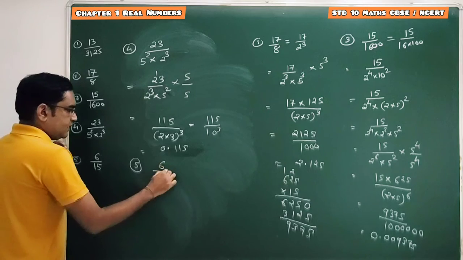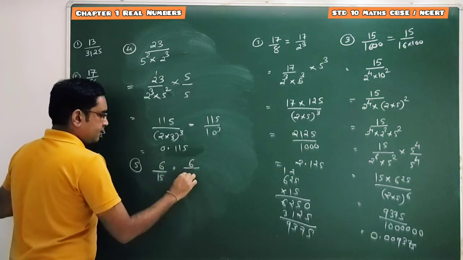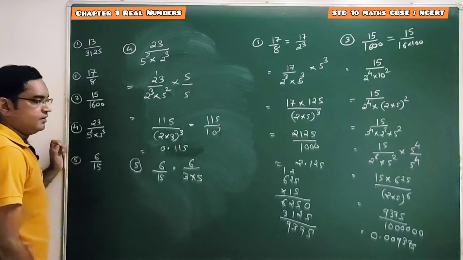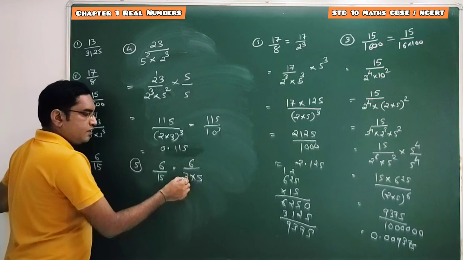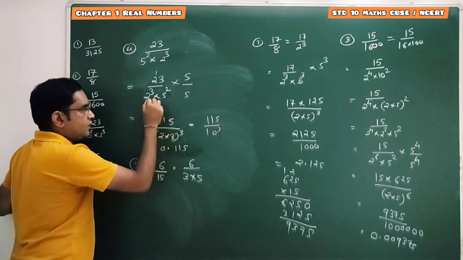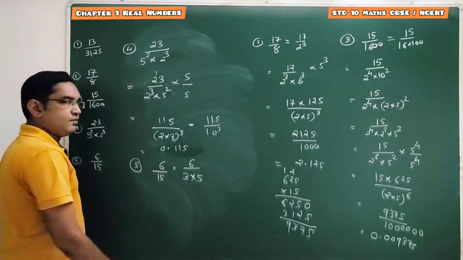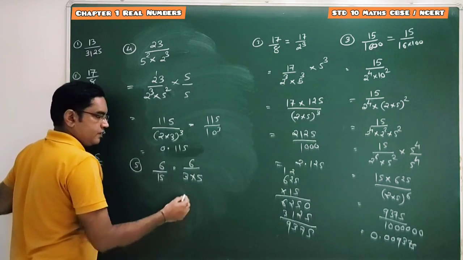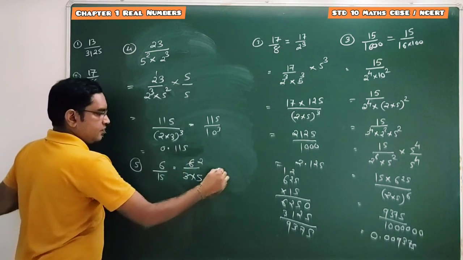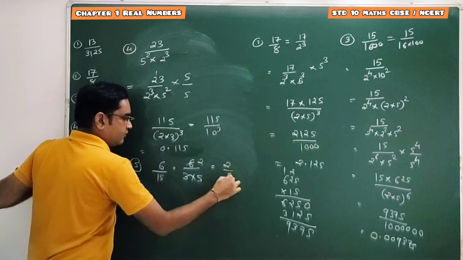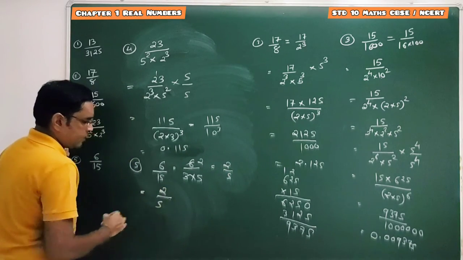Last question. It's 6 by 15. So 6 by 15 is nothing but, the prime factorization of 15 is 3 5s are 15. Here you will say, sir, the prime factorization of the denominator is not in the form of 2 raised to n into 5 raised to m, hence it does not have a terminating decimal expansion. But wait, this is 6. So 3 2s are 6. So it's 2 upon 5. Done. So the denominator is 5.